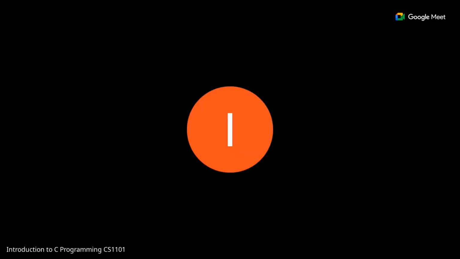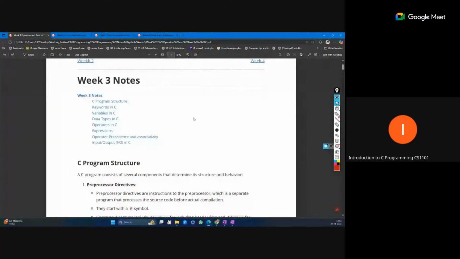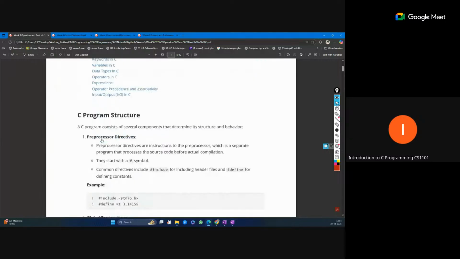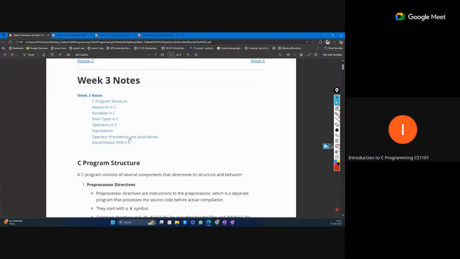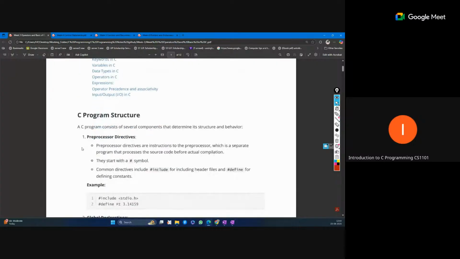Okay, so let's start with the week 3 content and recap the things. Let me share my screen. I will quickly recap through the notes which we have already shared in the supplementary content, and the important things you can focus on, which we will discuss today. So week 3 starts with C programming concepts: the basic structure, basic operators, and expressions, which are required for any language.